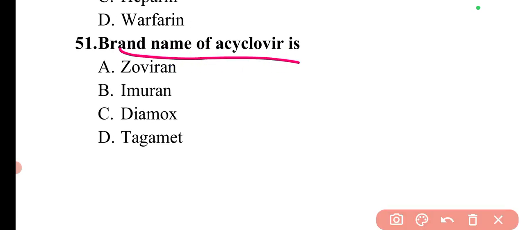Then next question is, brand name of acyclovir. So we need to identify the brand names here. The brand name of acyclovir is Zovirax. So here option A will be the correct answer.